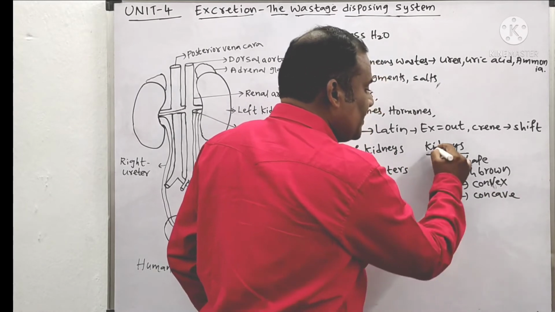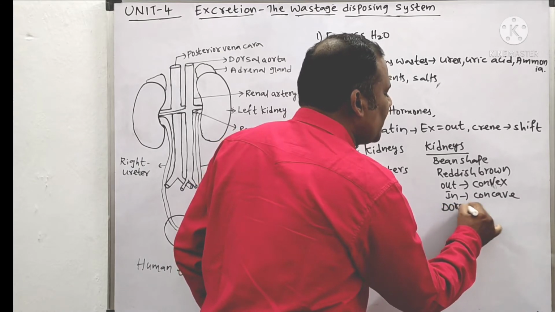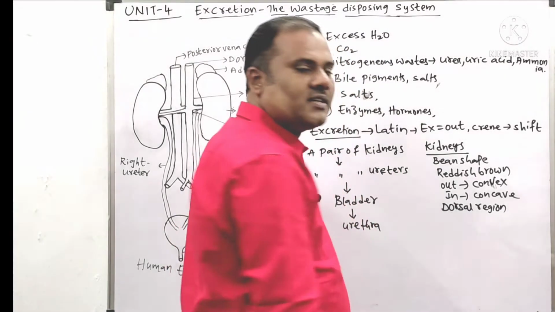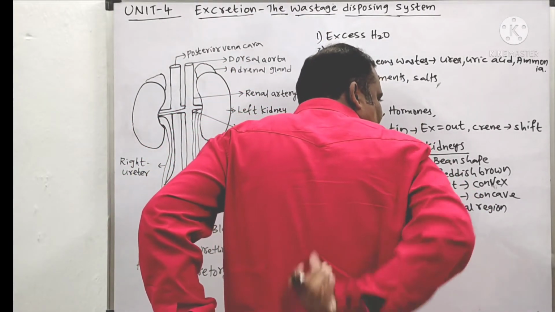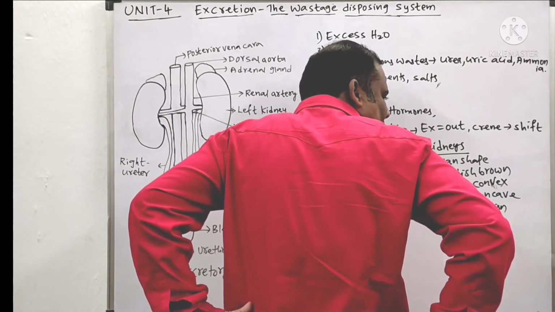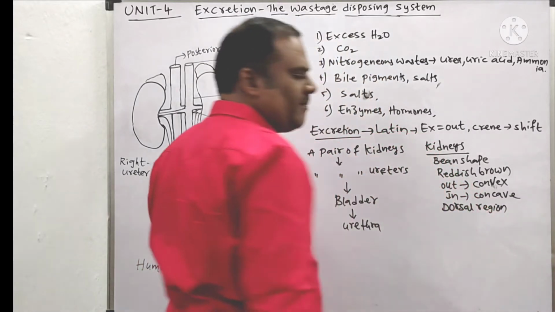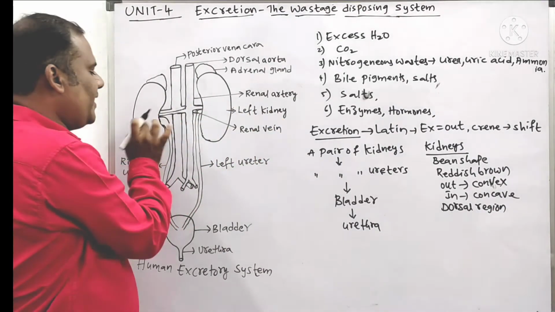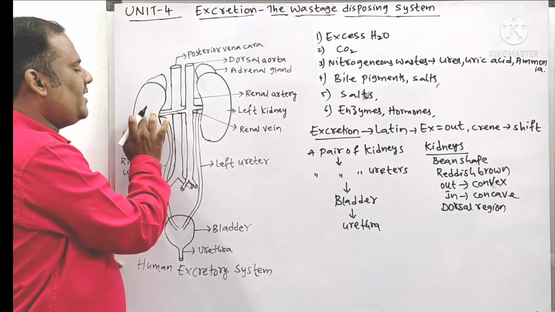And moreover, these kidneys are present in the dorsal region, attached to the dorsal walls. That means here at the back side, the middle backbone, the vertebral column, will be there, and either side of the vertebral column we have these kidneys. This is the right kidney, this is the left kidney. But in the diagram, your right side will act as the left kidney and the left side as the right kidney.